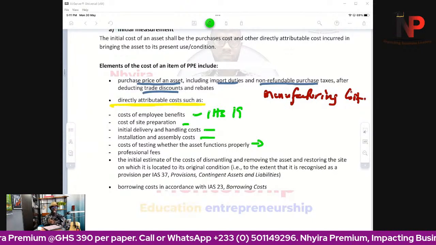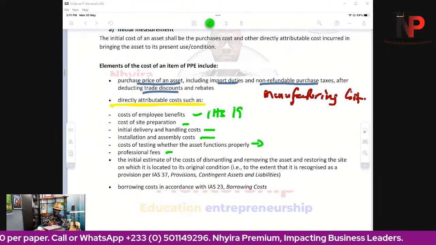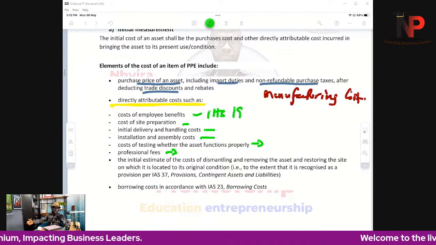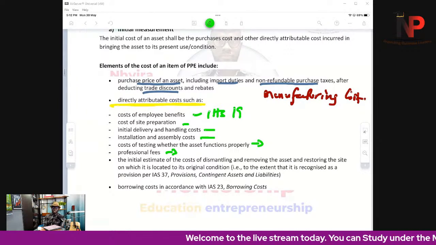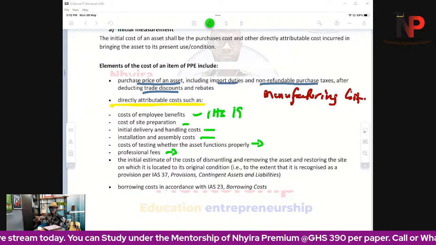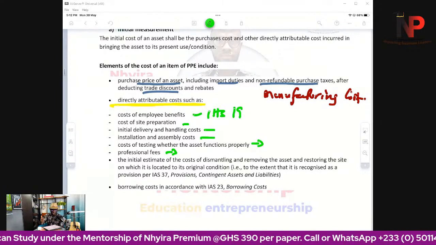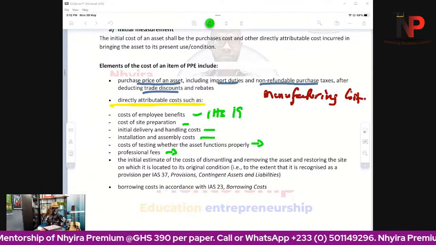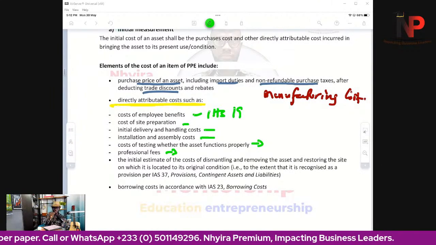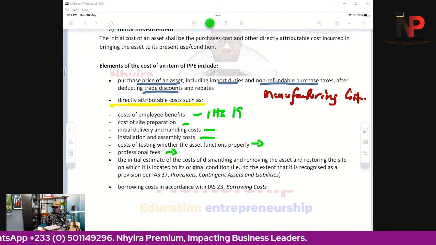Sometimes when we are buying an asset, we need to pay professionals because we need to engage consultants to check our power capacity, to check the capacity that we require, to check some legal documents, because sometimes when you are buying an asset, you have to sign a contract for continuous maintenance, and those documents relating to the terms and conditions would have to be read by a professional, a lawyer or something like that, and we need to pay that person. So those costs that we incurred in arranging to purchase the asset become part of the initial cost that has to be recognized.